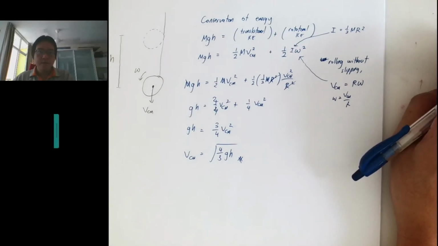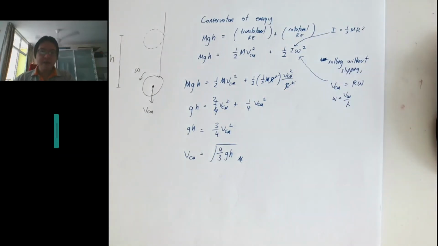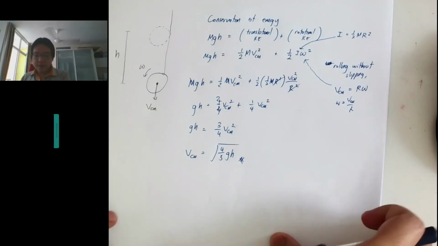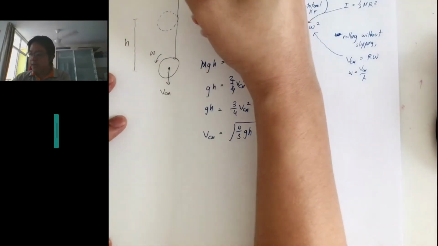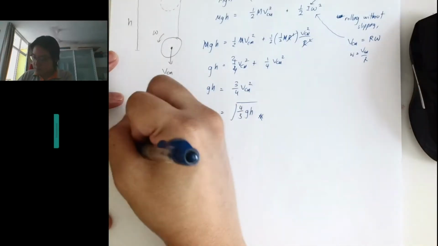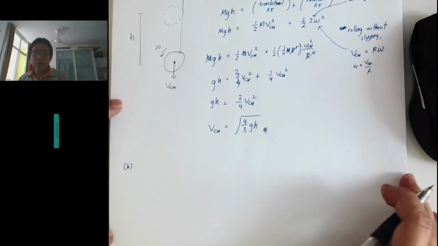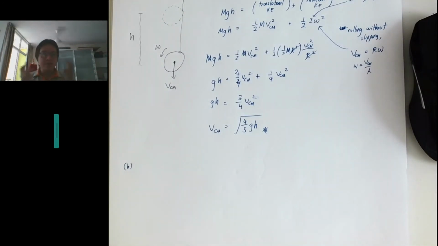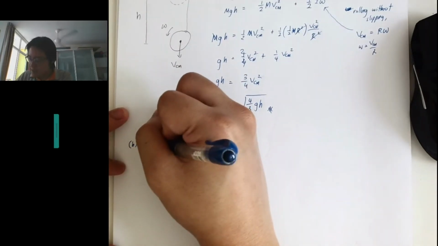Okay, so find the downward acceleration of the cylinder and the tension of the string. This one is where we need to use torque now. So let's see how to do it. Right, so this was part A. Now we want to solve part B. So again, we are looking for linear acceleration and the tension. There are two types of motion to consider, the translational motion and rotational motion. So for the translational motion,